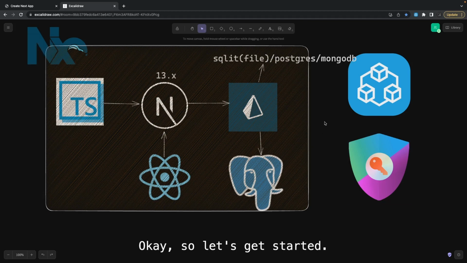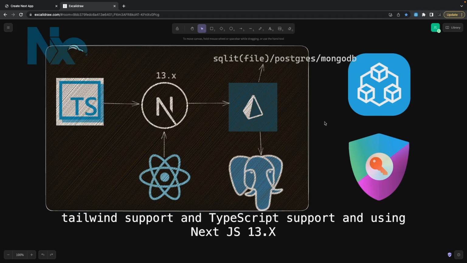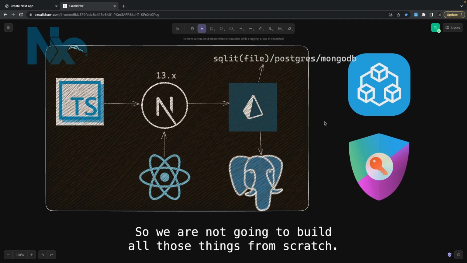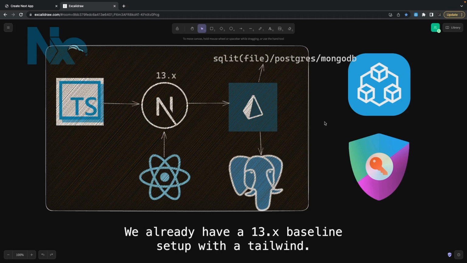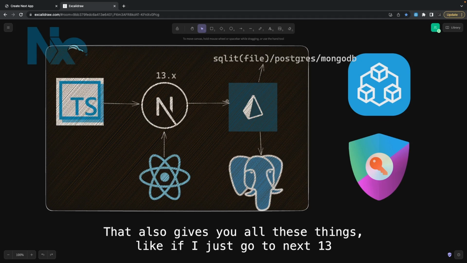Okay, so let's get started. What we will do is first create the Next.js application, which includes Tailwind support, TypeScript support and supports 13.x. We are not going to build those things from scratch. We already have a 13.x setup with Tailwind supporting TypeScript. Either you use create-next-app, which also gives you all these things.